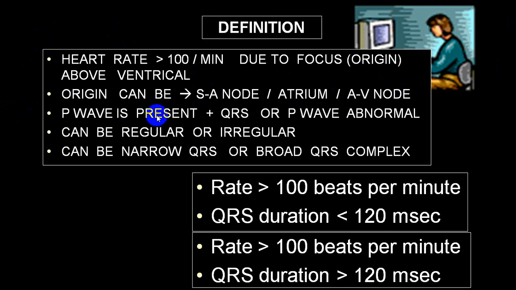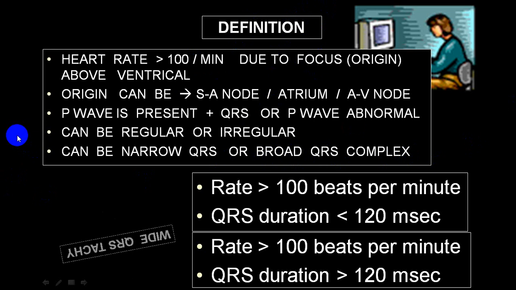Now what is the characteristic of supraventricular tachycardia? P wave will be present, QRS complex will be narrow, and in case of atrial and nodal, the P wave may be abnormal, while in sinus tachycardia the P wave is normal. It can be regular, it can be irregular. Almost the majority of supraventricular tachycardias have a narrow QRS complex. But some, which we call supraventricular tachycardia with aberrancy, are usually broad QRS tachycardia.